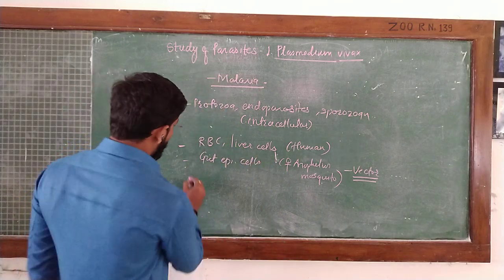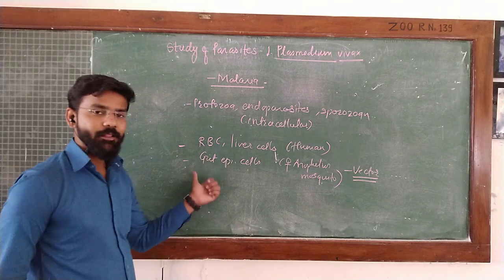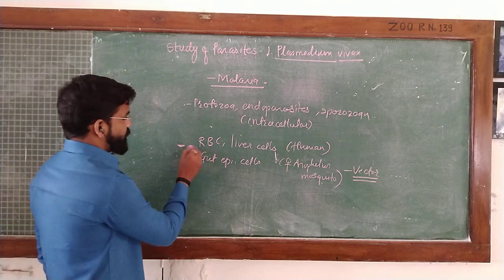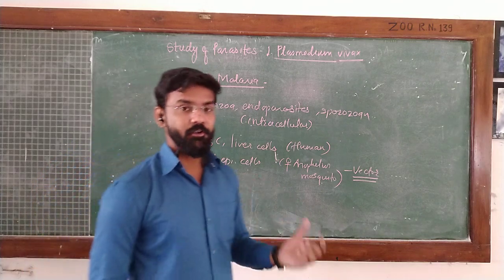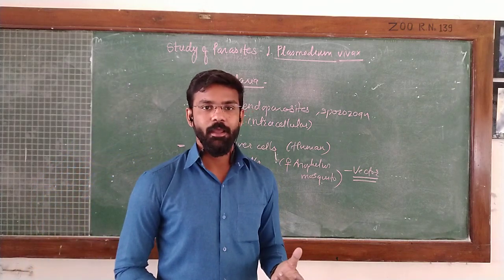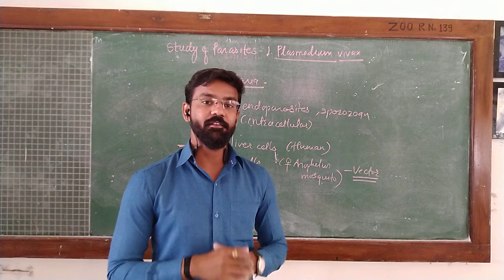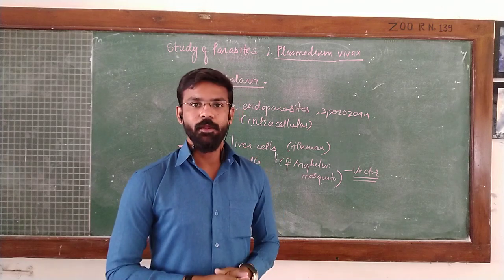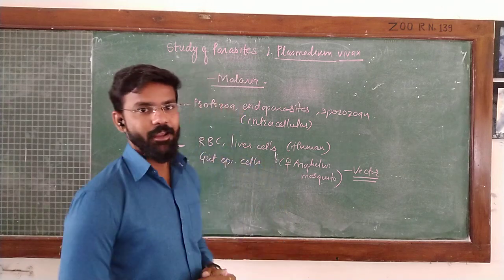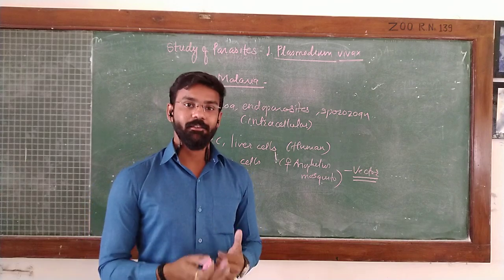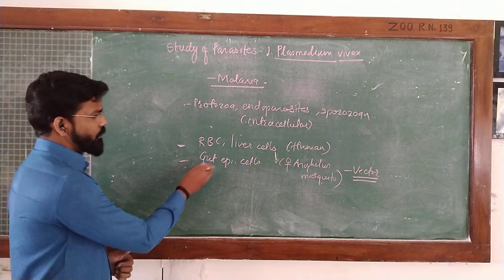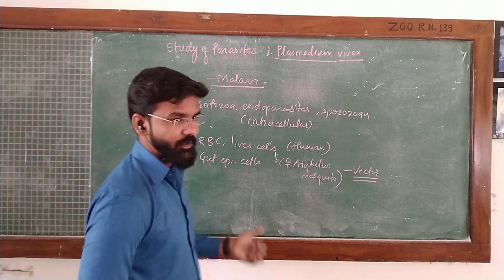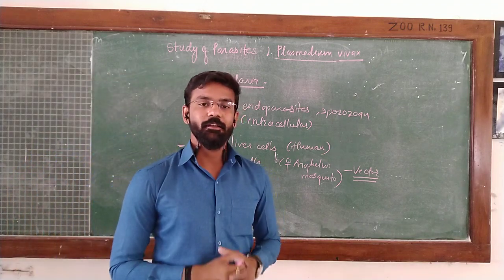Now, this is about the habitat. We know it is found in the RBC, erythrocyte, and hepatic cell. It causes destruction of RBC, and during that destruction it releases the enterotoxin, that is hemozoin, due to which we get the allergic reaction and the symptoms of malaria are seen. Also, in the mosquito it is found in the gut epithelial cell or the small intestinal epithelial cell.